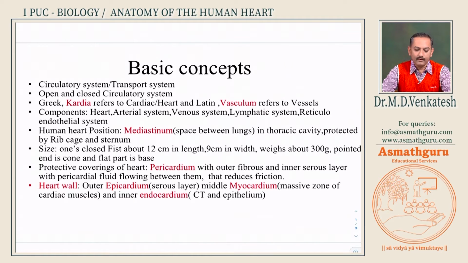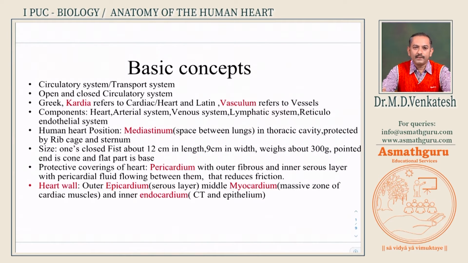Cardia in Greek means heart and vasculum in Latin means vessels, blood vessels. So, together we call it as cardiovascular system. Please note, cardiovascular system means it is referring to heart and blood vessels which supply blood to all parts of the body. Why do you think that heart and blood vessels were needed?